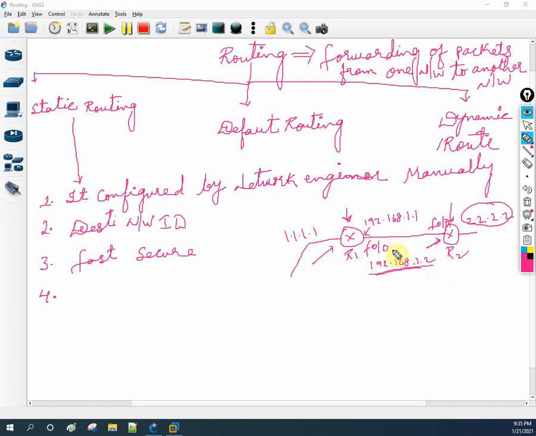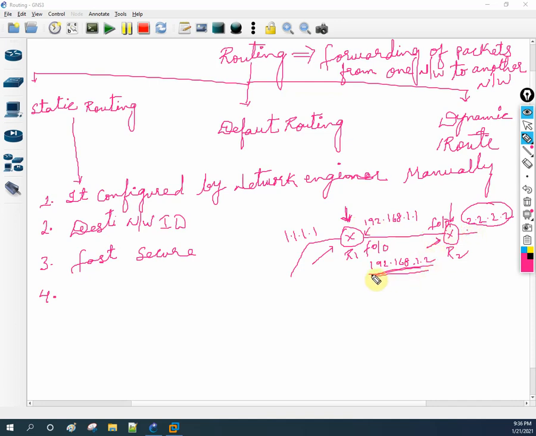Anyhow, I will show you that one. So now just remember, we will say that it needs to be configured manually by the network engineer or administrator. And whenever we want to configure a static route, we need to know the destination network ID. It means we are saying to the router R1 that if anyone wants to go to this network 2.2.2, then forward